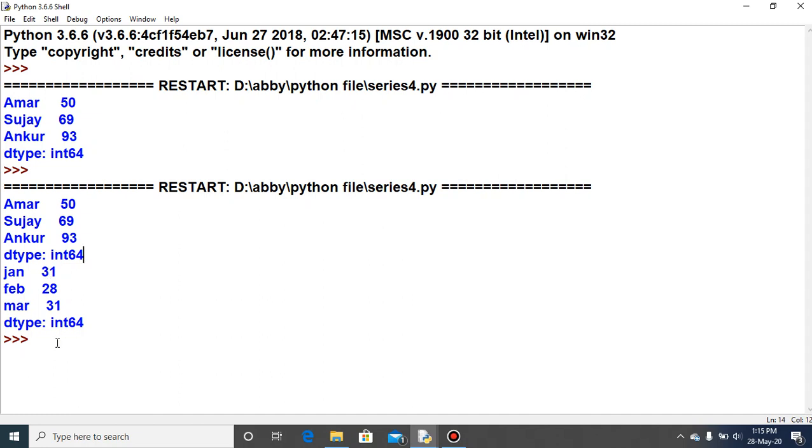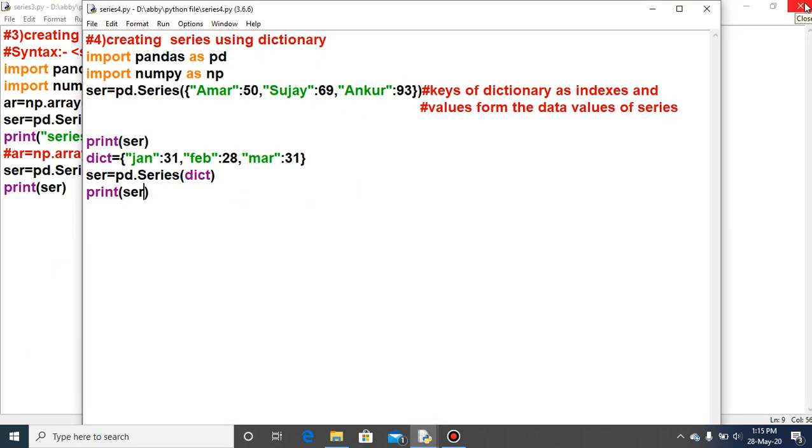So it is coming in this way. In the series, keys come as the index, and the values of the dictionary become the data values. Int64 is coming because the data values' type is integer. So this is the series creation through the dictionary.